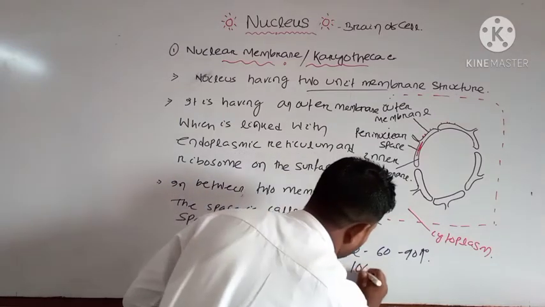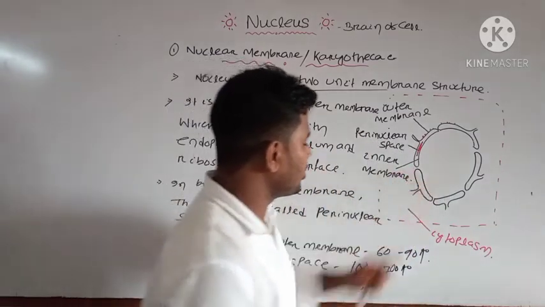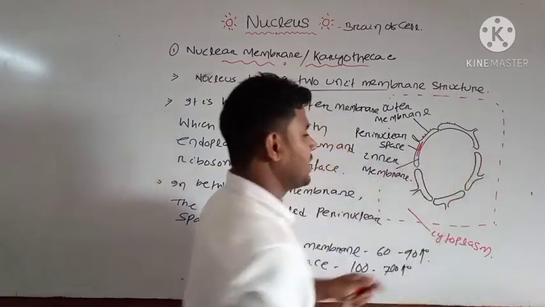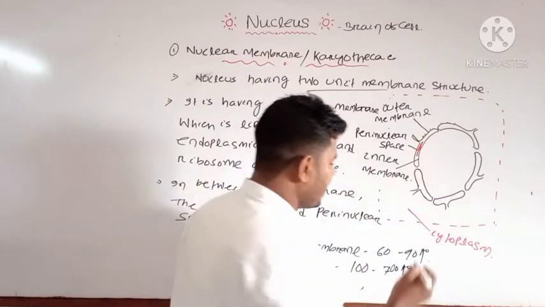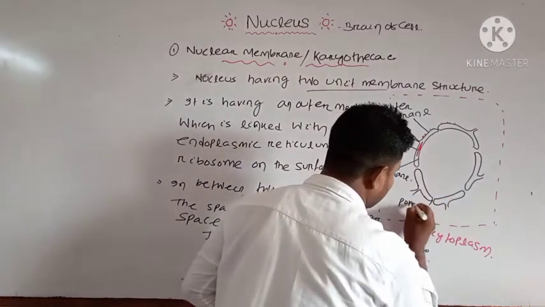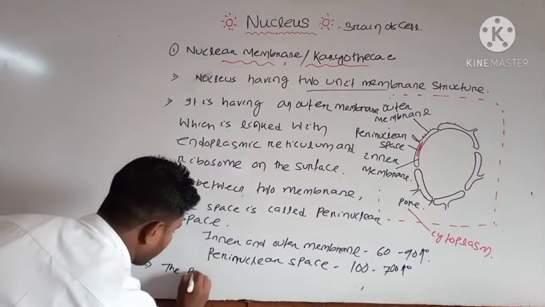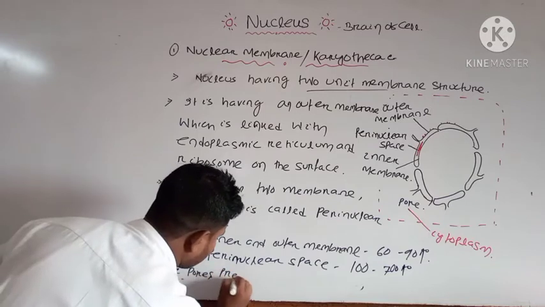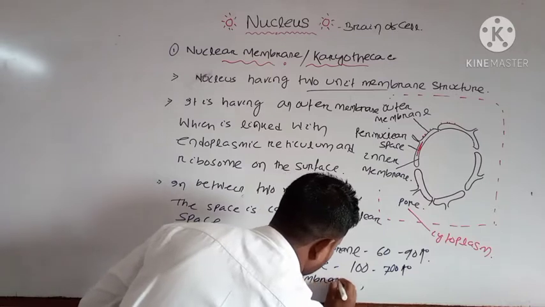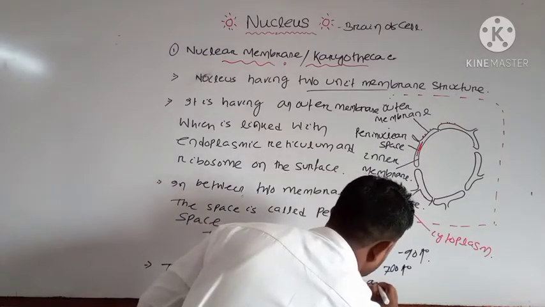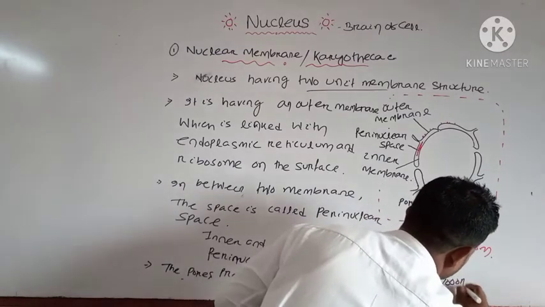Here you can see the pores are present in the outer covering of your nucleus. These pores present in the membrane are around 600 to 1000 angstrom.